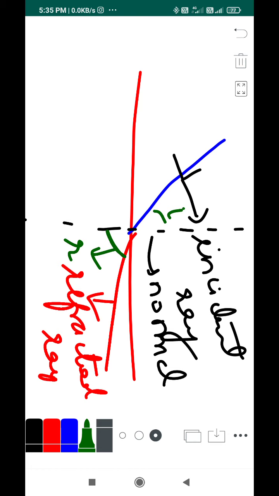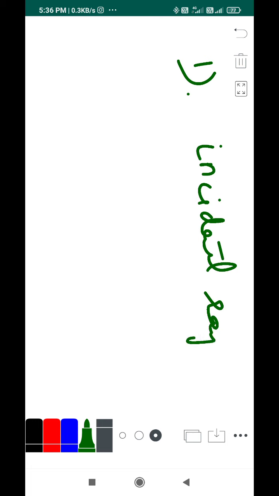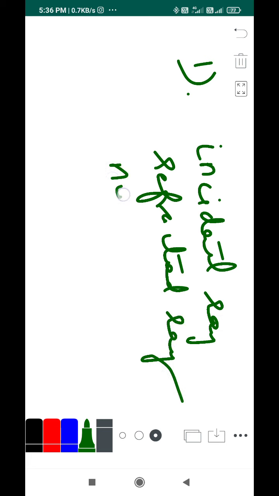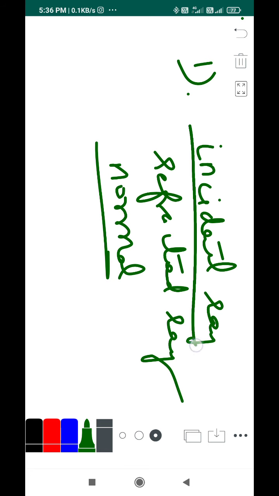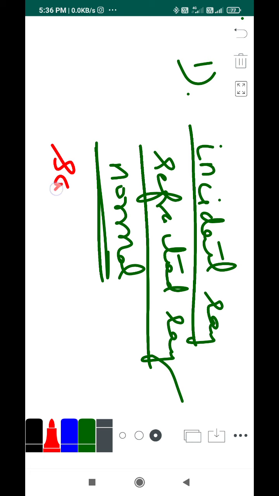Okay, you have two laws of refraction, right? The first law states that the incident ray which we have seen now, the refracted ray, which is the deviated ray, and the normal that we have drawn through the refracting surface, they all lie in the same plane. What do you mean by that?